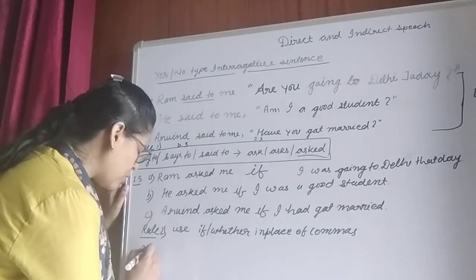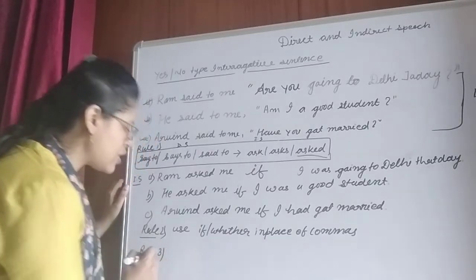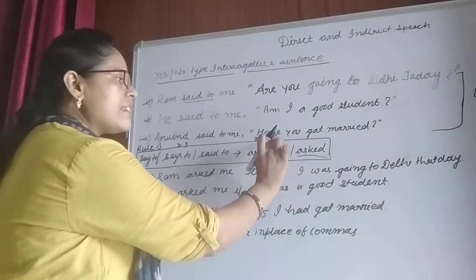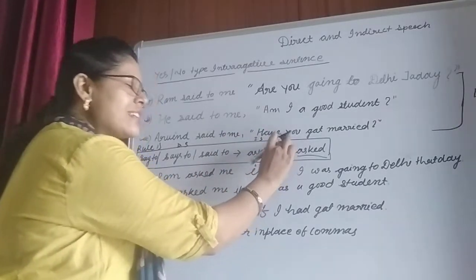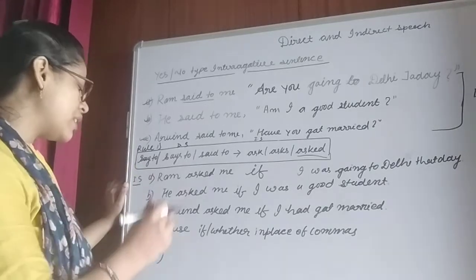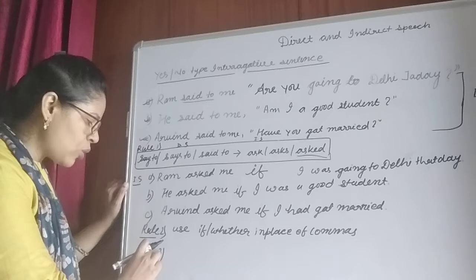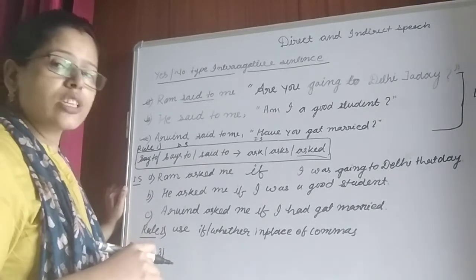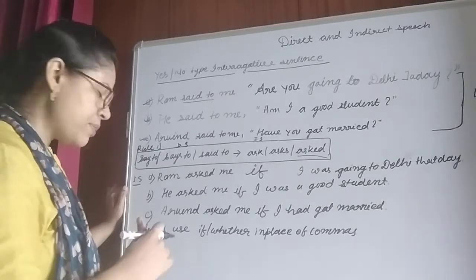This is rule number 2, and rule number 3 says: change the tense, subject and helping verb according to the rule of direct and indirect speech. I already taught you the rule with the help of the table.